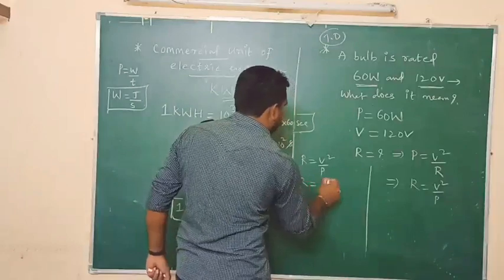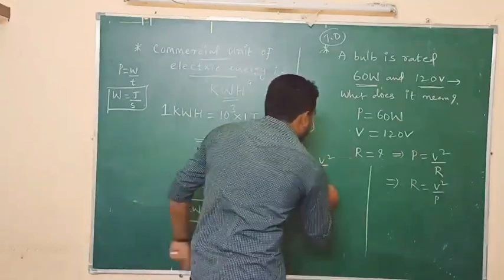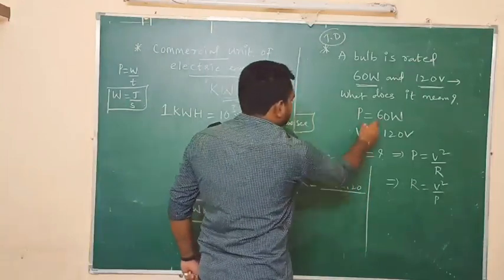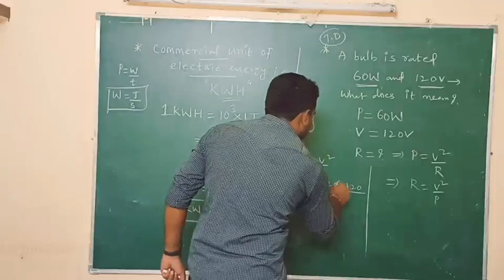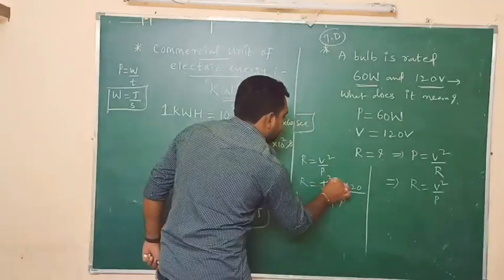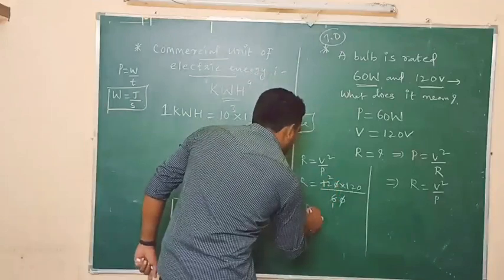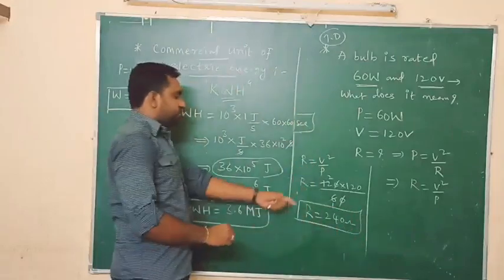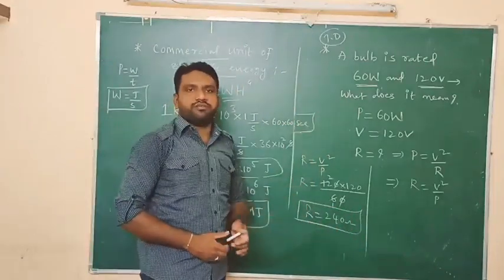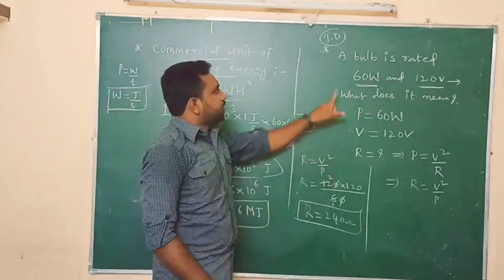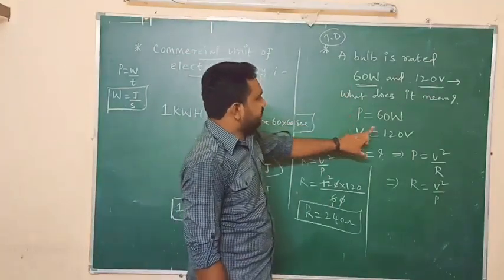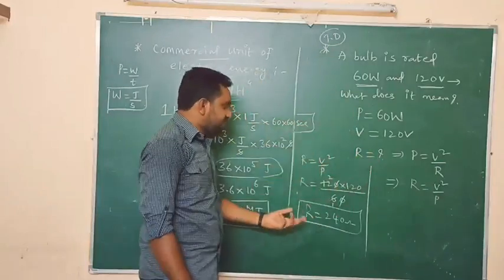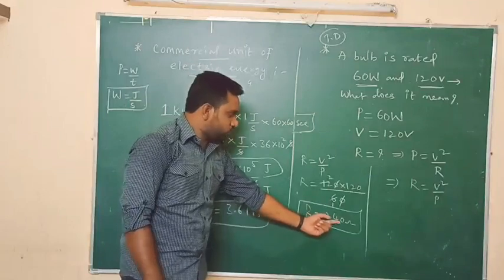We need to substitute the values. What is the value of V? 120 square, so 120 into 120. What is the power of the bulb? 60. The 0 gets cancelled, 6 ones are 6, 6 twos are 12, so 120 into 2, how much here? 240. So R equals 240 ohms. That is the meaning of that particular statement. From that statement we can say that power of the bulb equals 60 watts, potential difference of the bulb equals 120 volts, and from these two values we can also say that the resistance of the bulb is 240 ohms.